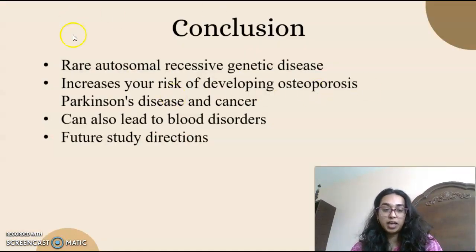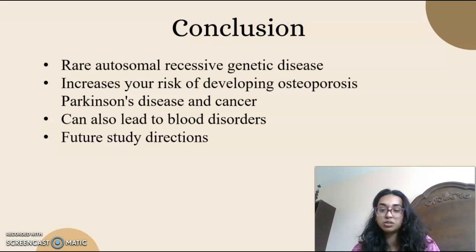And so now I'll get into the conclusion. Overall, Gaucher disease is a rare autosomal recessive genetic disease which is known to increase your risk of developing osteoporosis, Parkinson's disease, and other certain types of cancer. Most patients do not develop Parkinson's disease or cancers related to Gaucher disease, and treatment can decrease the risk of osteoporosis.